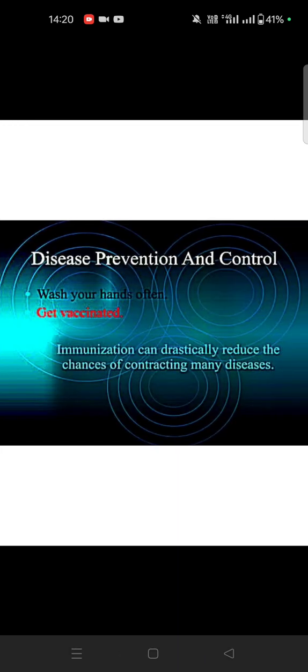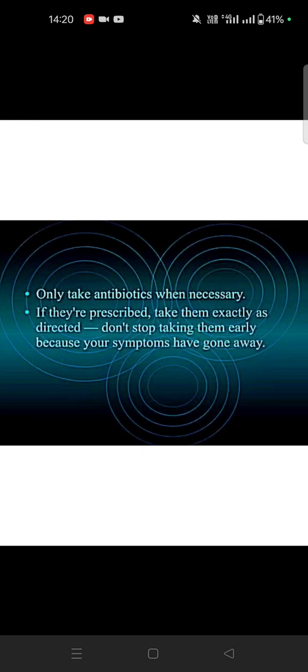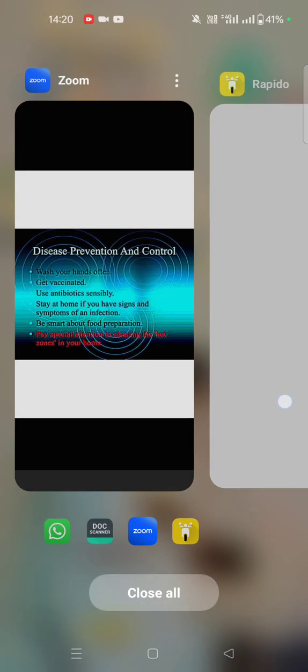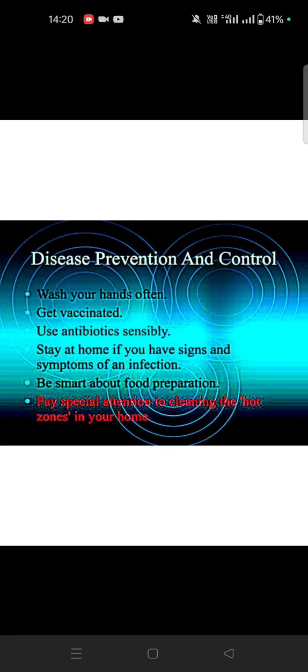Okay, disease prevention and control: wash hands often, before every procedure. Okay, proper food preparation, heating, toileting, everything. Okay, then get vaccination. So immunization can reduce the chance of contracting many diseases. So only take antibiotics when necessary. Then exactly as prescribed. Don't stop taking them until the symptoms go away. Okay, so disease prevention and control: wash hands often, get vaccinated, use antibiotics wisely, then stay home.